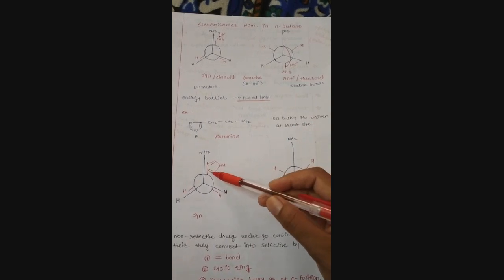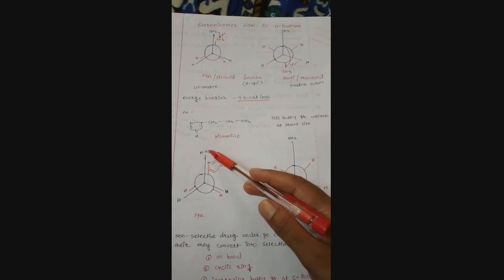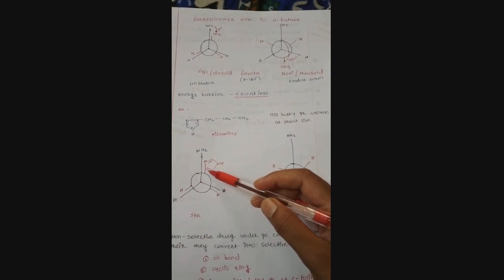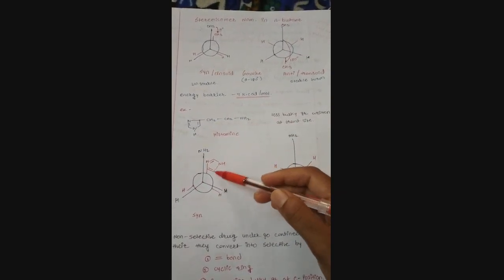Here is an example. The less bulky group is written at the front side, which is the NH2 attached to the front carbon, and the more bulky group is attached to the last or back carbon.